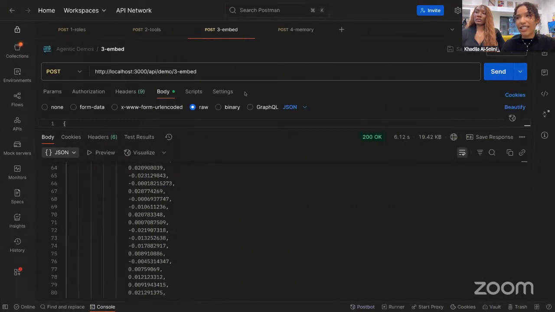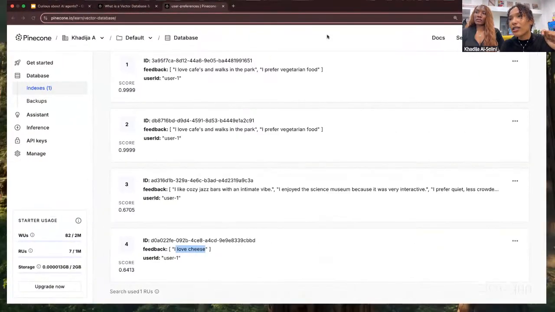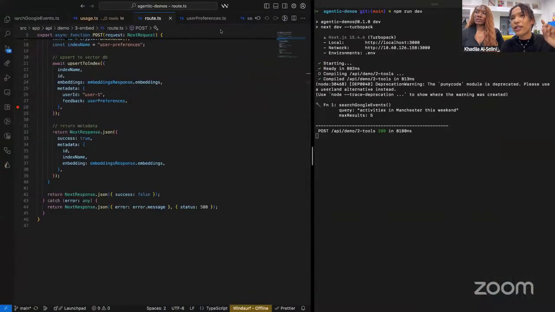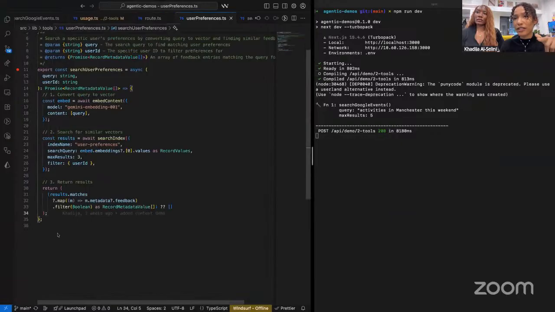So let's actually see how we give the LLM the ability to do that. The way we do that is, let's go back to the code, by creating another tool. What we've done now is we've created a new function called search user preferences. This function takes in the query, we embed it, and then we search that index for the top results.